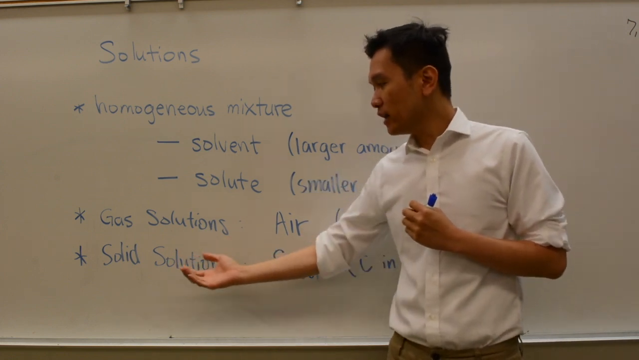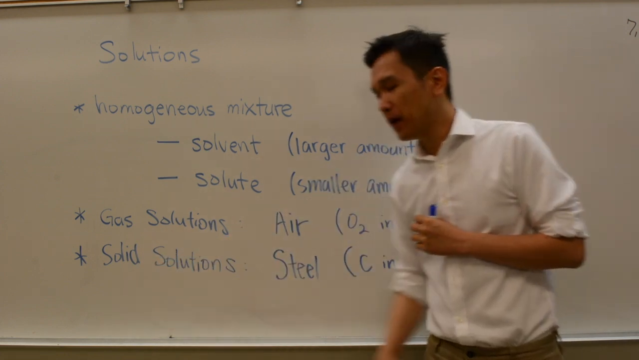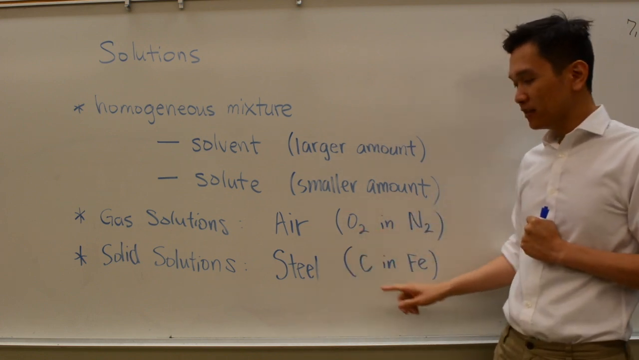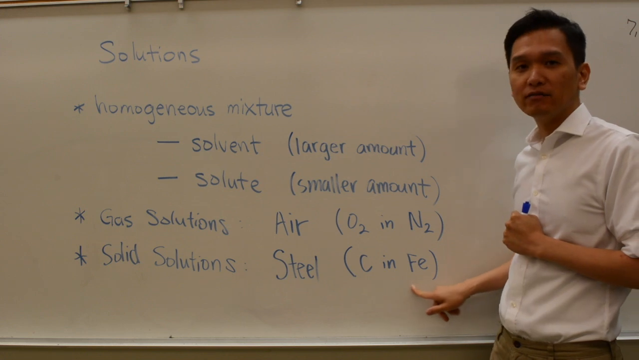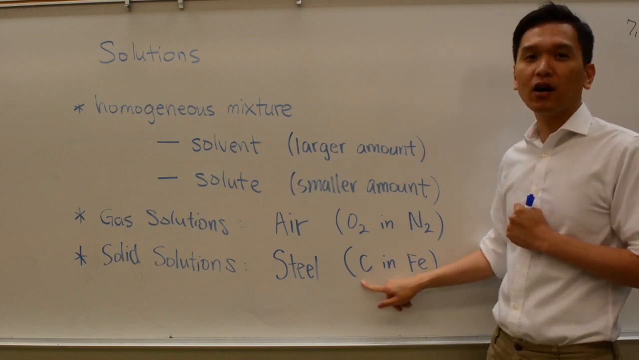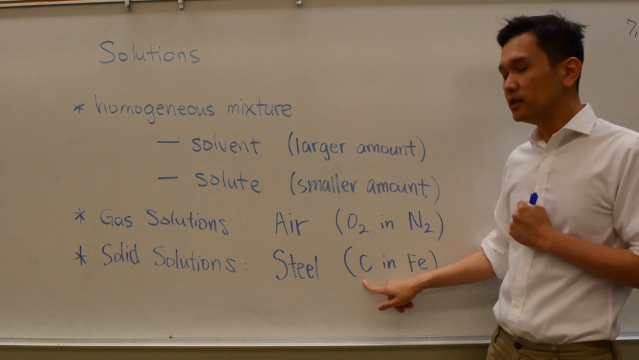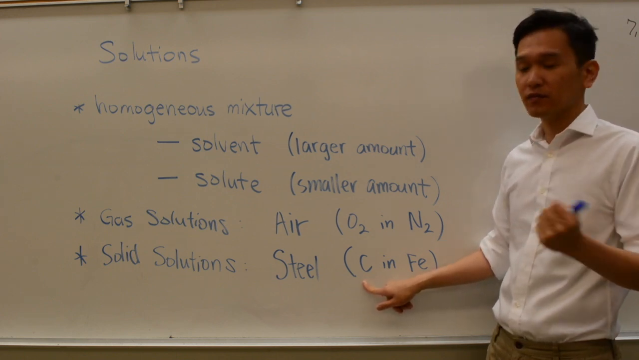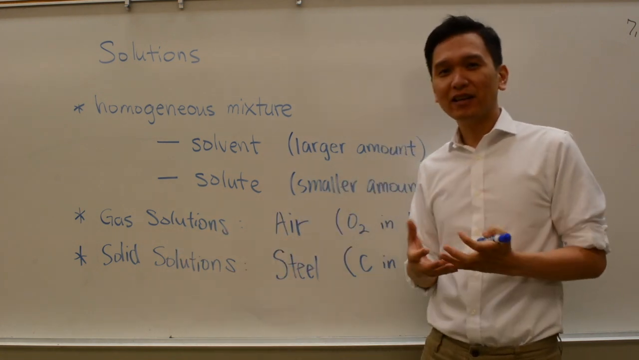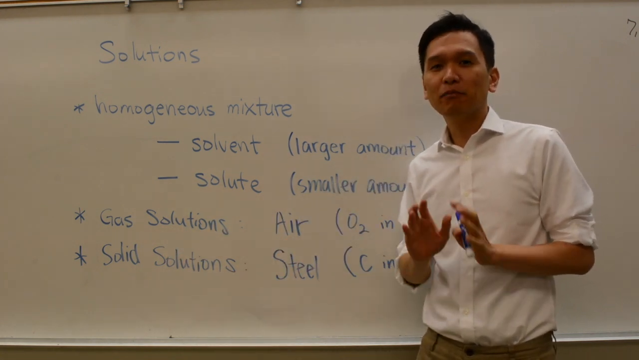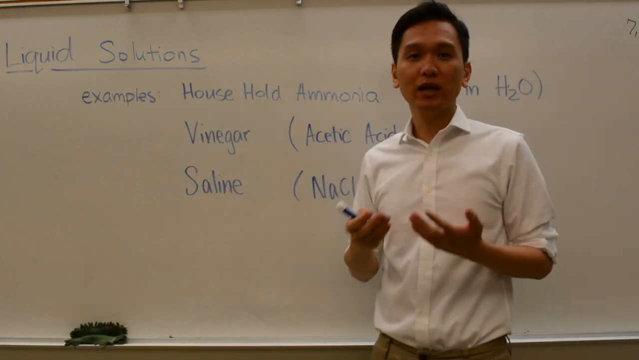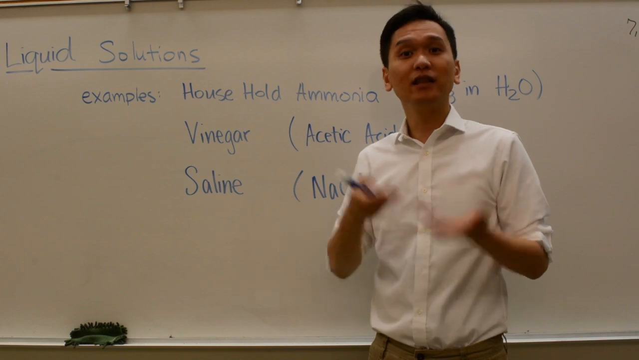And we can also have a solution in solid form. For example, steel. Steel is solid. It's actually composed mainly of iron. So iron will be your solvent, and then sprinkled throughout that iron is carbon. So carbon would be your solute. Okay? Now, gas solutions and solid solutions, they're good to know that they exist, but in reality, the solutions that we really care about are liquid solutions. What is a liquid solution? It's a solution in the liquid phase.